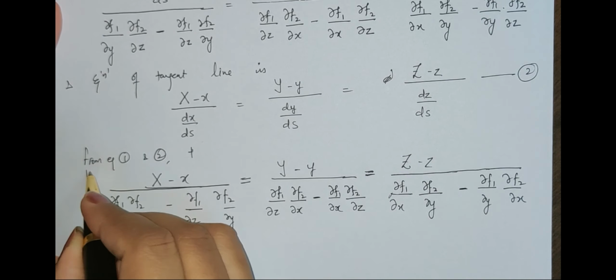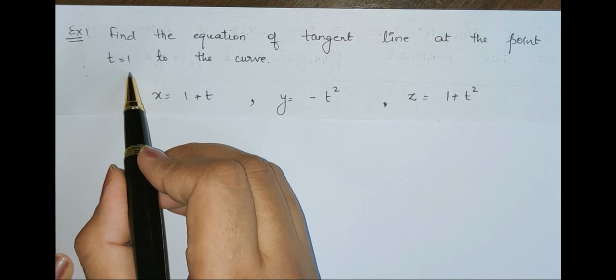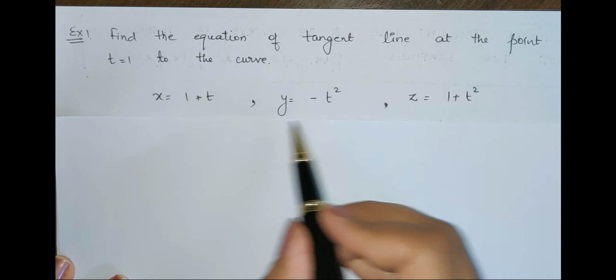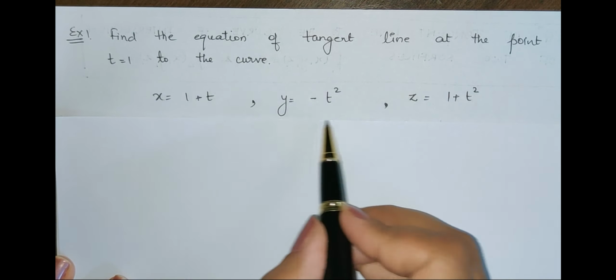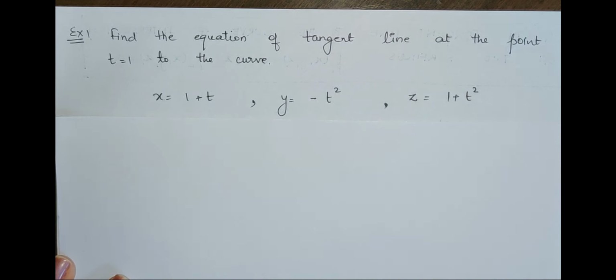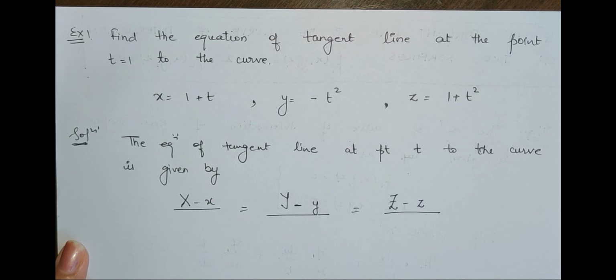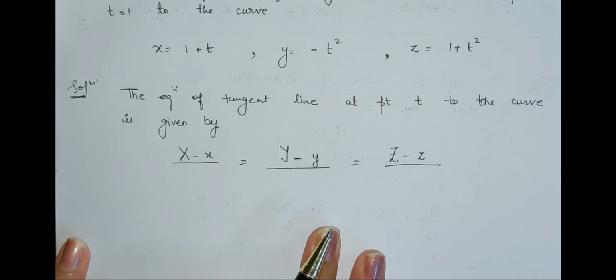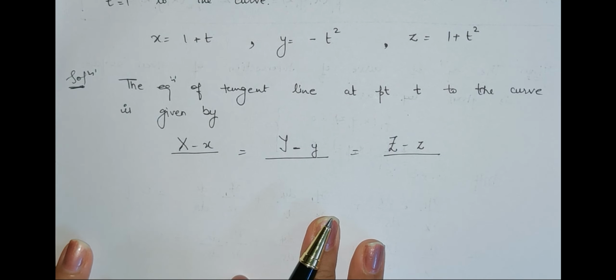Find the equation of tangent line at the point t is equals to 1 to the curve given like this. Now the curve is given in terms of x, y, z, and x, y, z are expressed in terms of t. So you remember what is the formula for equation of tangent line, and then we will proceed accordingly. So first we will write the equation of tangent line. So now equation of tangent line is given by this thing. This was the Cartesian form. Why I am using the Cartesian form? Because I am given information in terms of small x, y, z.